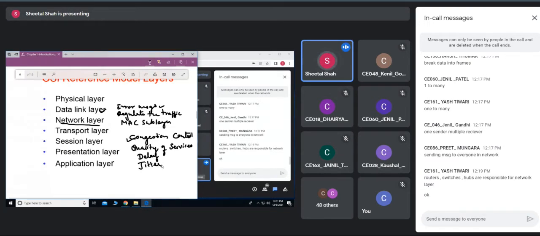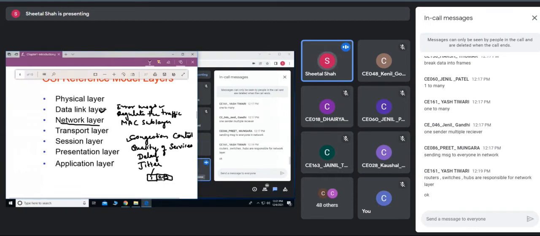Then jitter. Since a single message is divided into a number of packets, just as it is divided into data frames, all these packets are routed independently. It is not necessary that packet 1, packet 2 and packet 3 of the same message follow the same path to the destination.